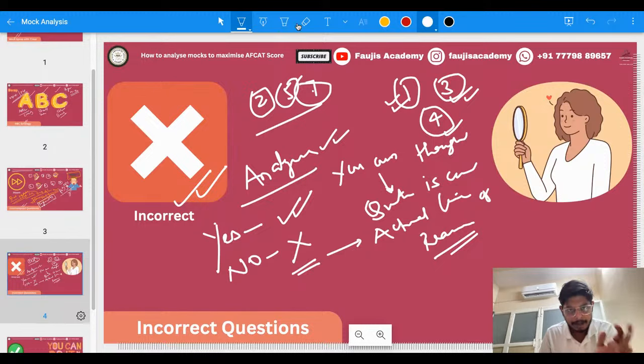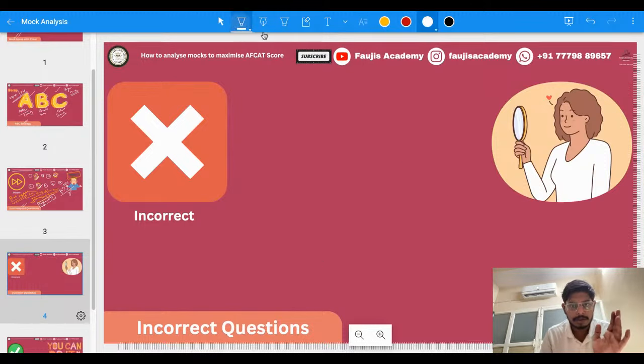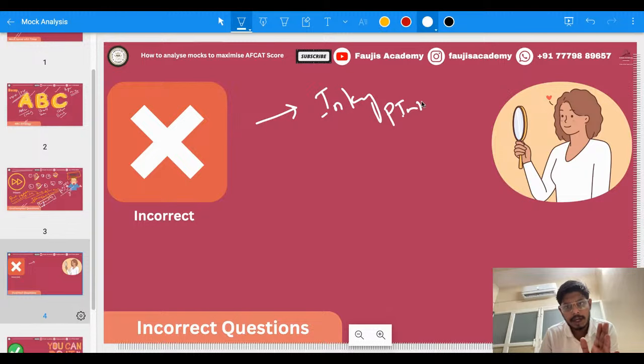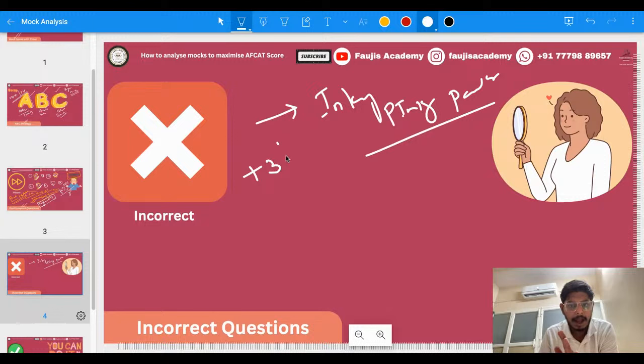And what are the other mistakes you can do? Another mistake that you aspirants do is that they do inky pinky ponky. That means they don't know the answer to the question, but then they do guesswork. Guys, please, at the +3 and -1 level, please do not do guesswork.